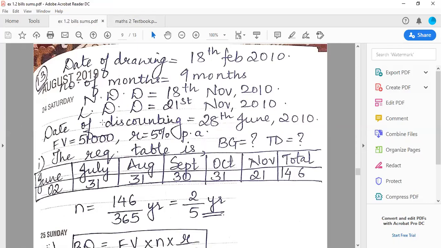Okay. So now, the same logic I'm telling you all again. पांचों चीजें हैं, पांचों में से लास्ट के दो आपके पास है, करेक्ट? So that means table पहले बनाओगे and then afterwards you will find the formula. So the required table is as date of discounting is being done on 28th June. तो जून के 2 दिन बचते हैं. So as you all see, June 2 days, July, August, September, October, November. November final destination is 21st November.